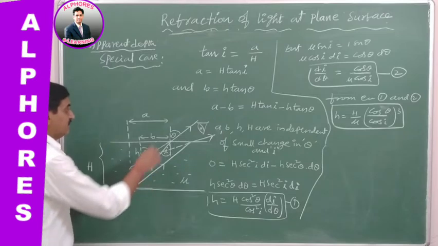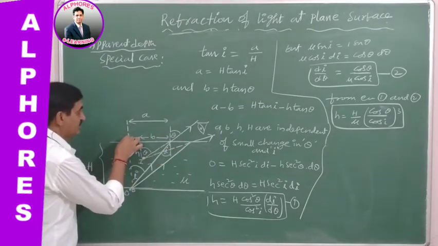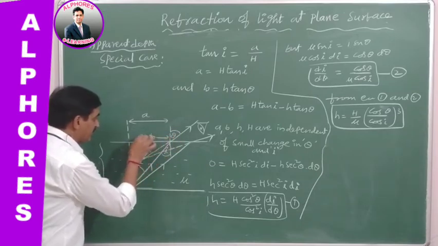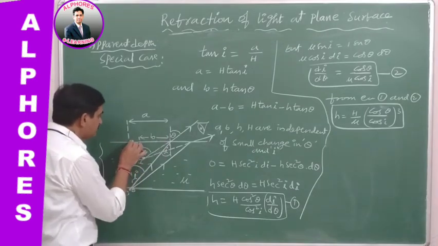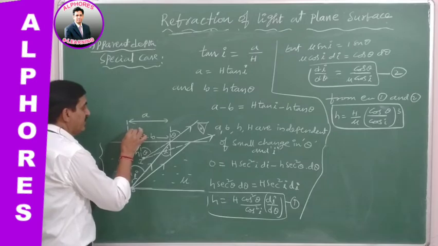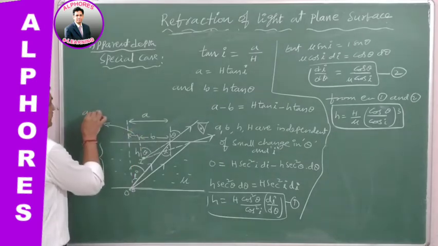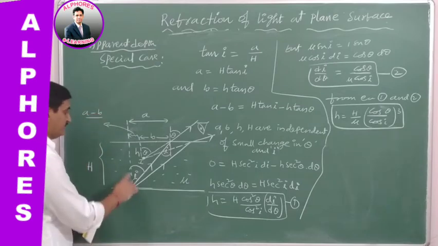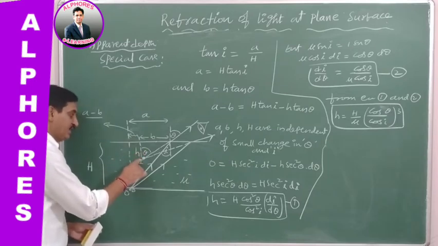Now, from this reference line, the normal, to the position of the object, say A, and the position of the image from the normal, B. This is A and this is B. So the horizontal shift is simply A minus B. Vertical shift is this much; vertically the apparent depth is small h.